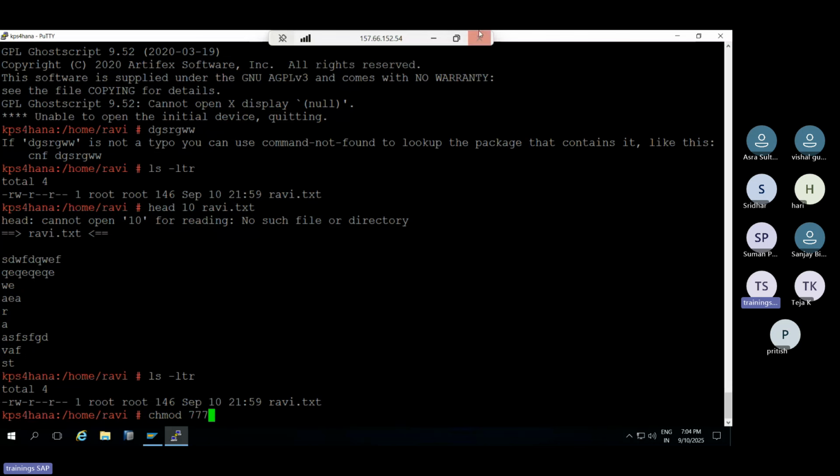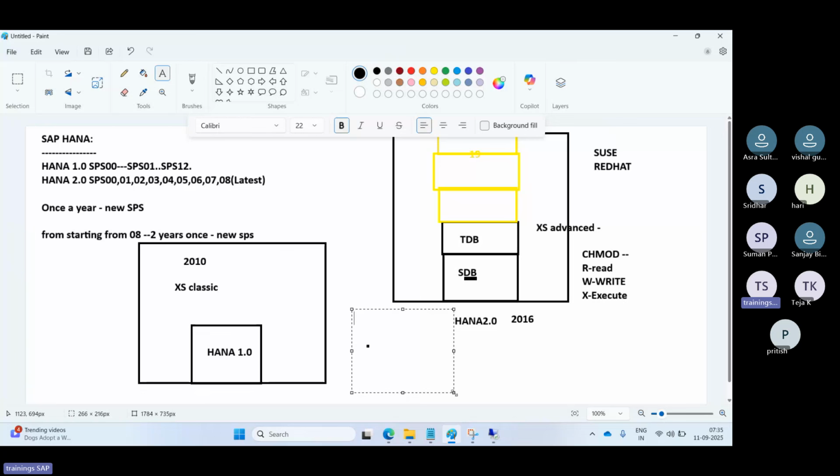This may be a confusing part of Linux for you, but even though I am explaining, there is a coding here, a combination of modes. R means 4, W means 2, and X means 1. We need to combine all of those. Chmod 777 means everybody will get the full permission: read, write, execute. For example, chmod 777 and then the file name.